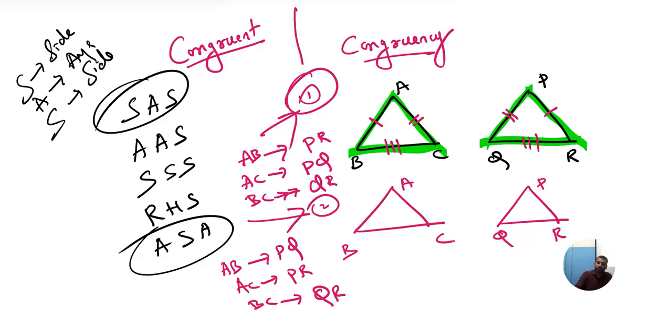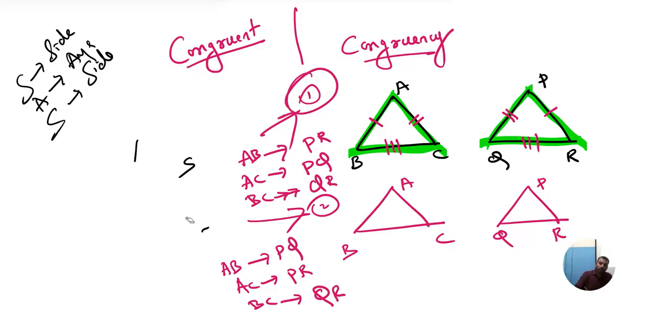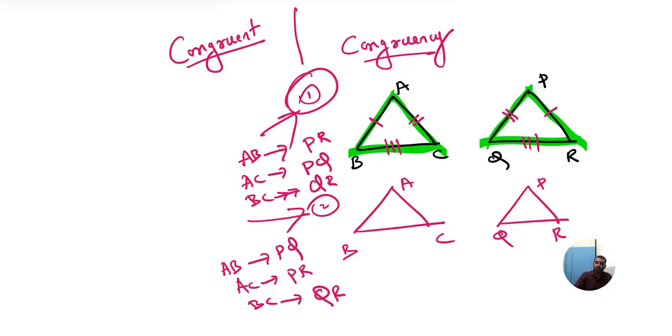Similarly, children, observe here. One more thing which I just want to add here. What is that? If I show single arc here, can you see this angle? Here I have shown single arrow mark. Understood? Here also I will show single arrow mark. What does single arrow mark mean? This shows that angle A is equal to angle P.